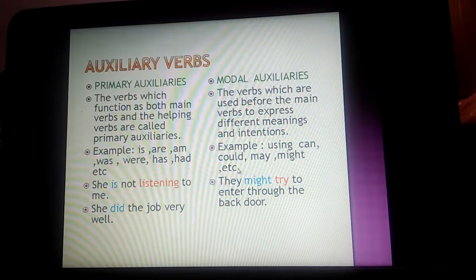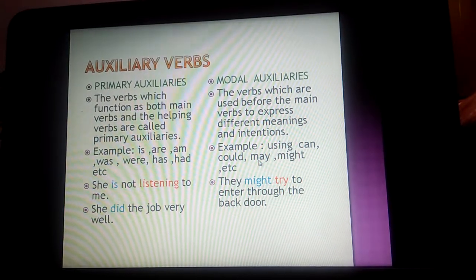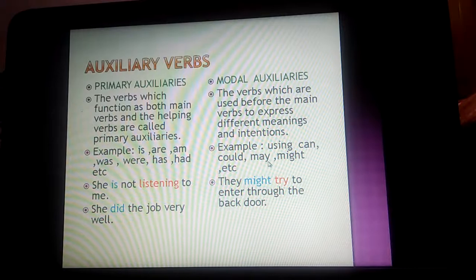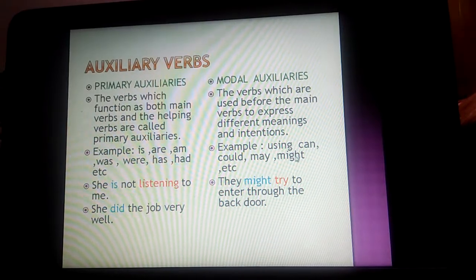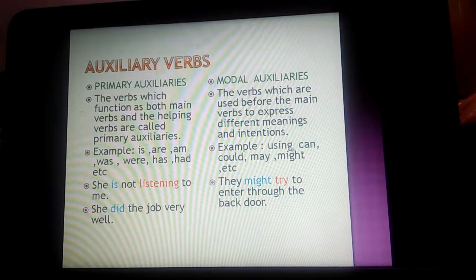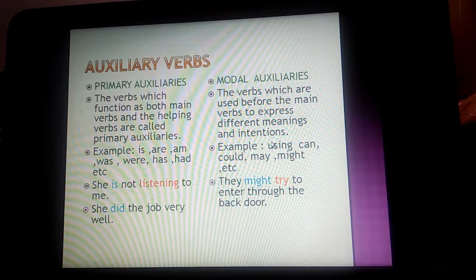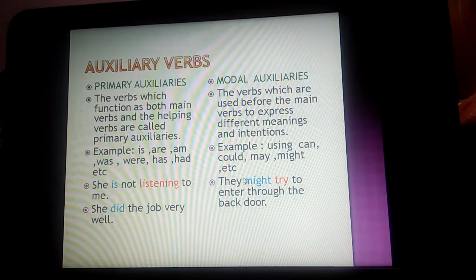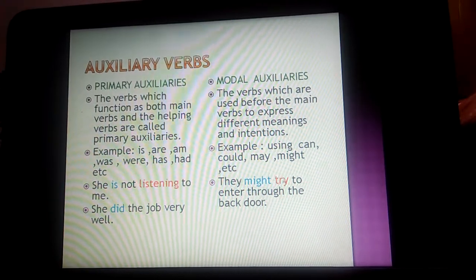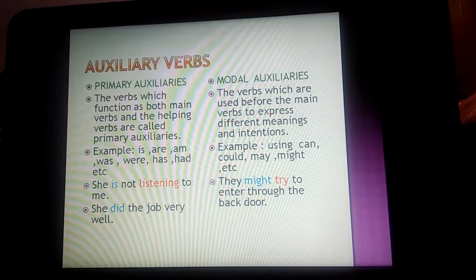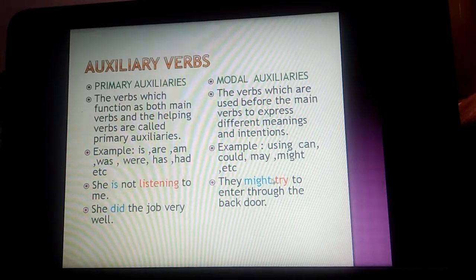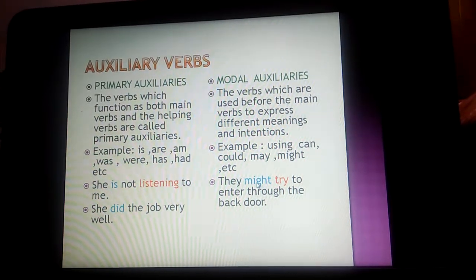Could, ability in the past. May, possibility. Might, least possibility. These types of verbs which have different meanings are known as modal auxiliaries. For example, they might try to enter through the back door. There is a possibility. Try is the main verb and might is the auxiliary verb.